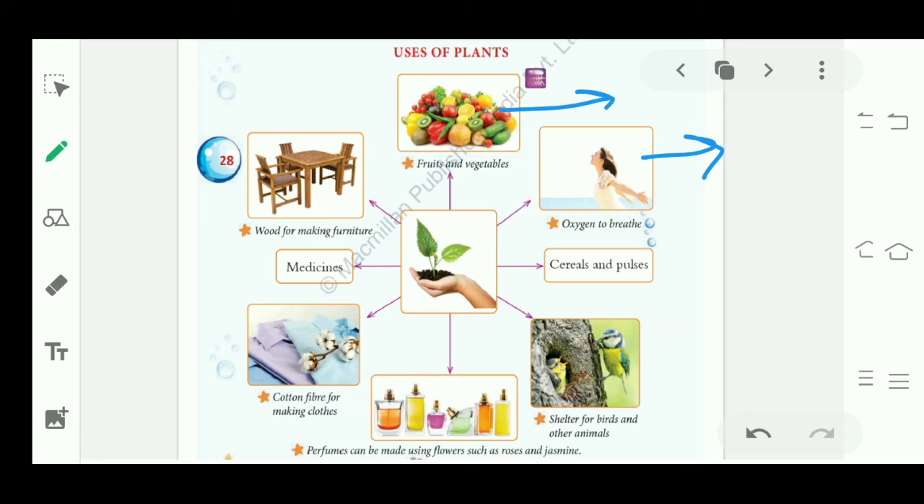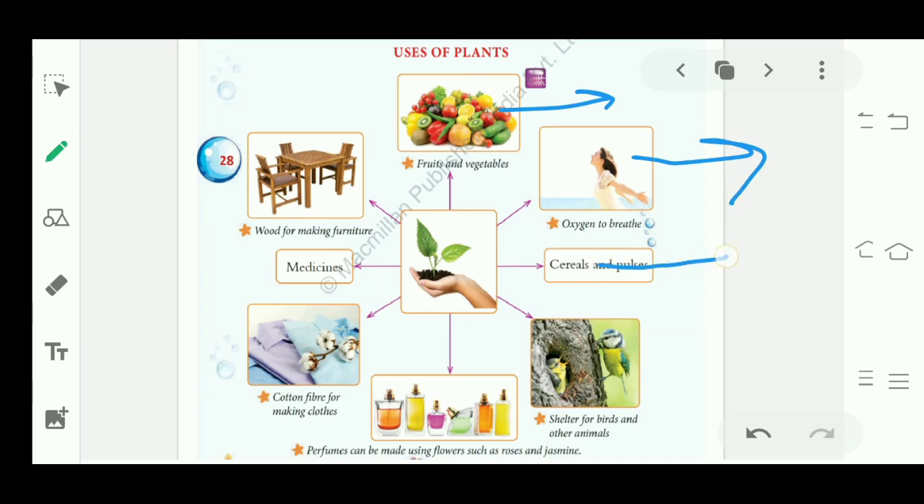In the similar way, what do trees do? Trees take in carbon dioxide. Whatever carbon dioxide we are breathing out, that carbon dioxide is breathed in by trees, right? And what do they breathe out? They breathe out oxygen. And whatever oxygen they breathe out, we take in, right? So we get oxygen to breathe from plants.